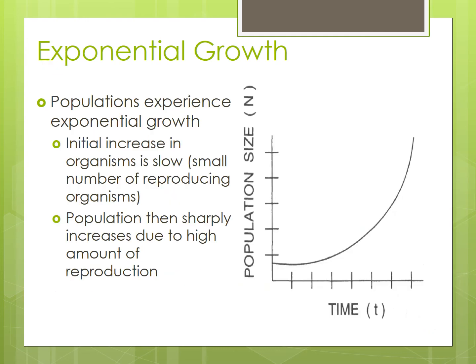So exponential growth, as you see, is a curve. Here the initial increase in organisms is slow, but once it starts producing, it goes a little bit faster. The population will increase due to the amount of reproduction. So the more we can reproduce, the more it will go, and it takes time. Obviously, we can't just pop 10 babies out at one time like a dog can. It takes us a while. It may take a woman 10 years to get pregnant, so it grows.